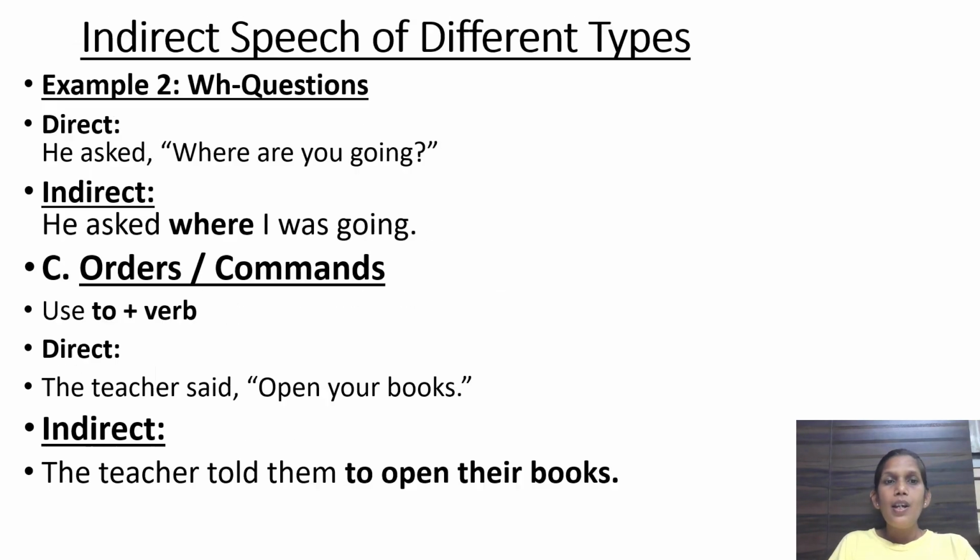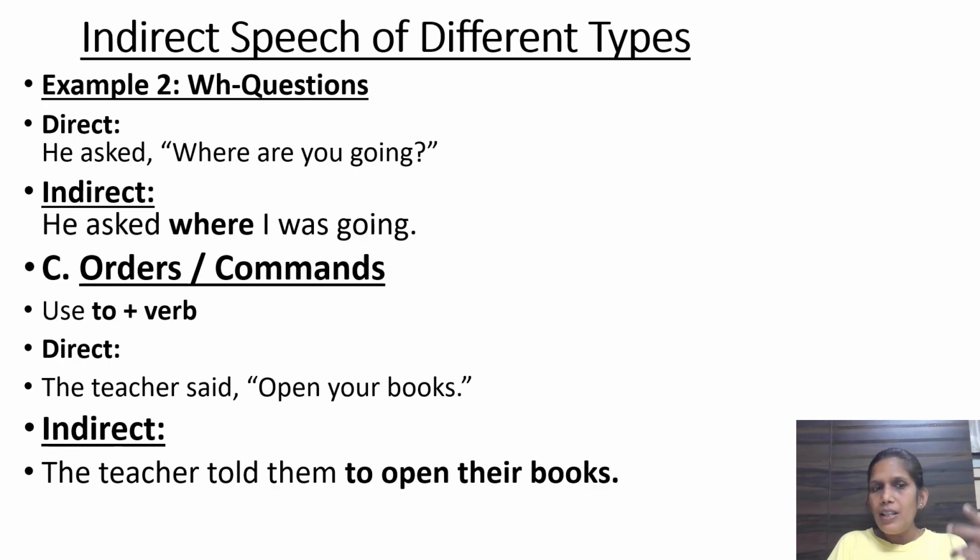Okay. Now let's understand with example number 2, WH question, that is he asked where are you going. Okay, this is a WH question. So he asked where I was going. Okay, you की जगह क्या आएगा? I. Okay. Command or orders use to plus verb. For example, direct. The teacher said open your books.